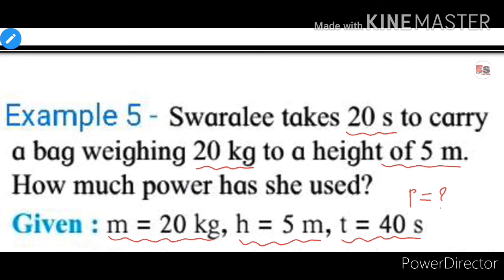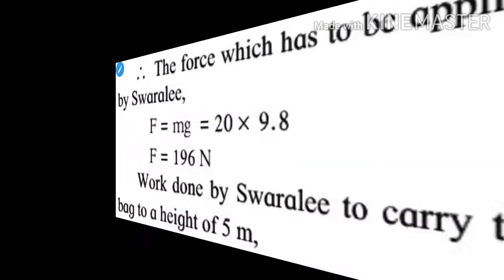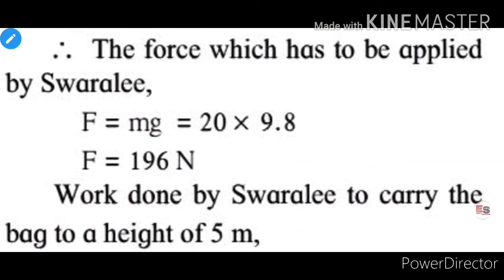In this example, we know the value of mass, height and time, and we have to calculate the power she used. Therefore, by using formula of power, P is equal to W upon t. But in this formula, we know the value of t, but value of W we don't know. Therefore, first we have to find out the value of W, that means work done by Swarali.